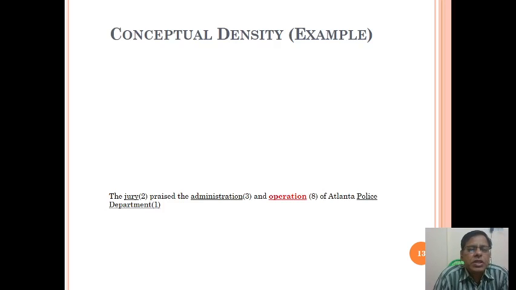The example is the statement "The jury praised the administration and operation of Atlanta Police Department."